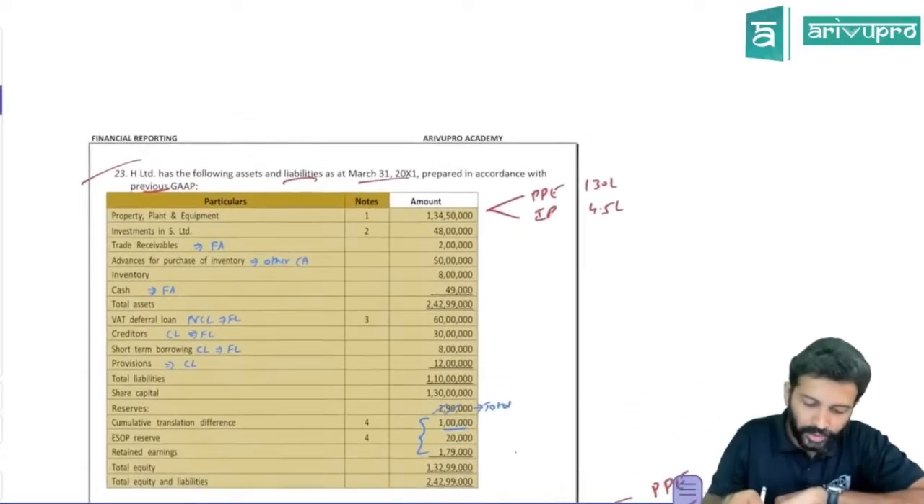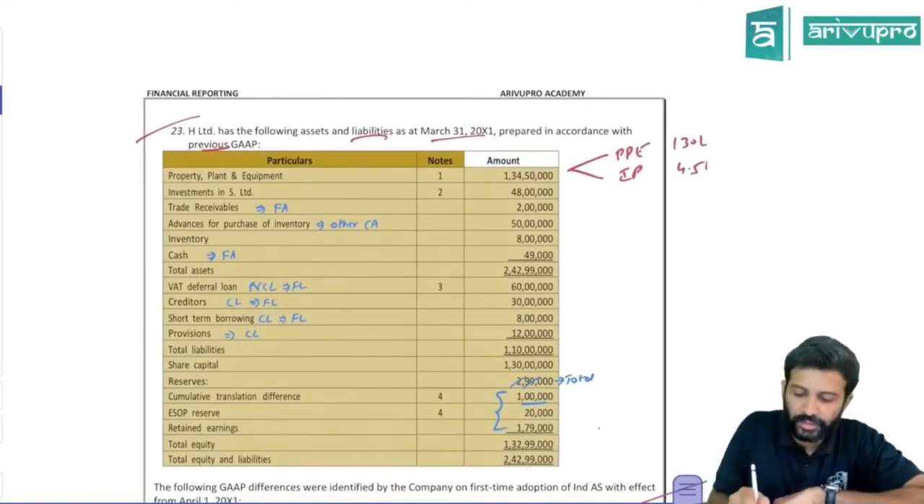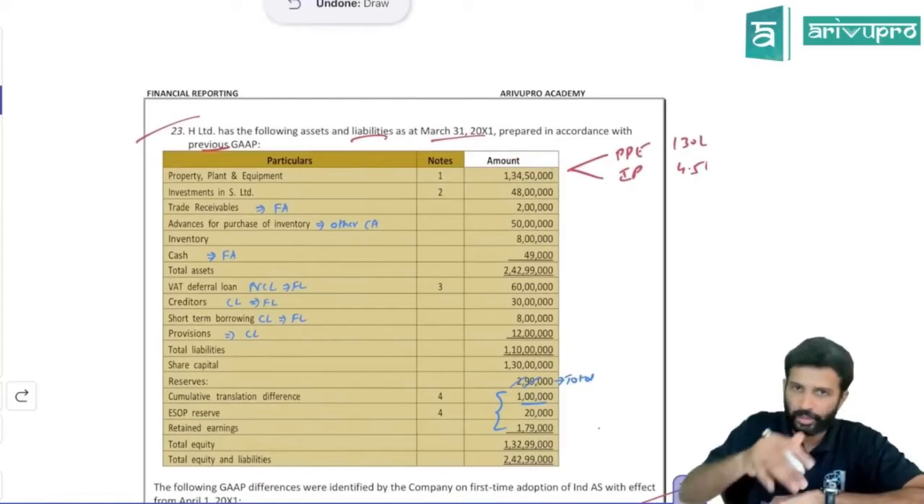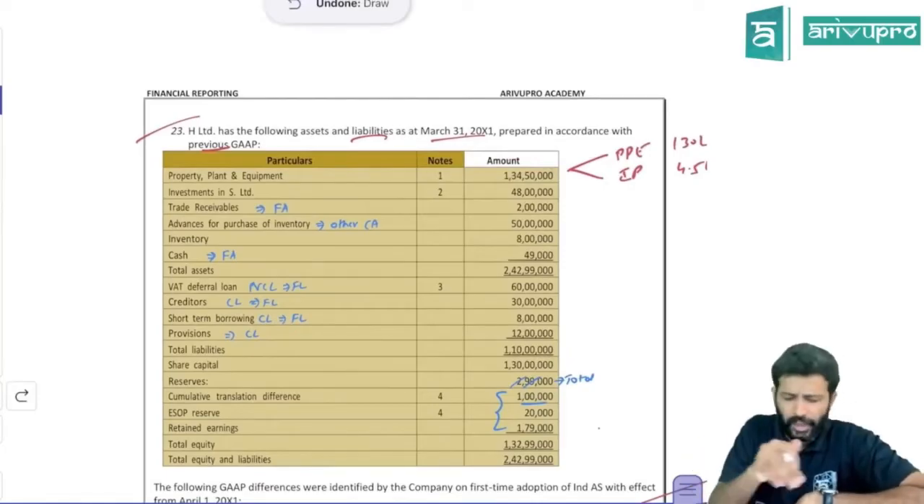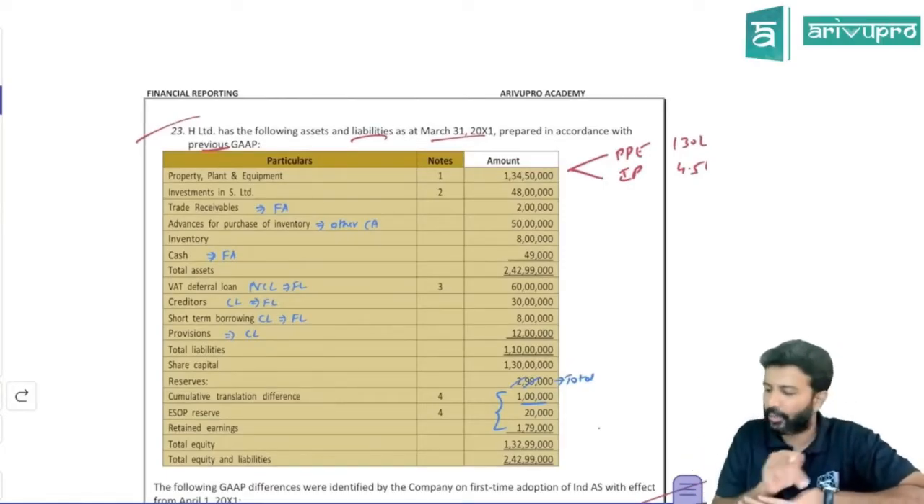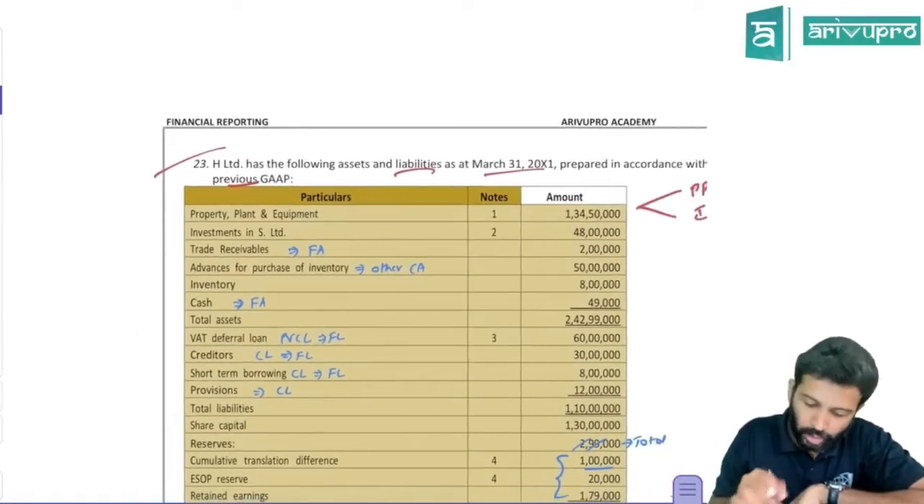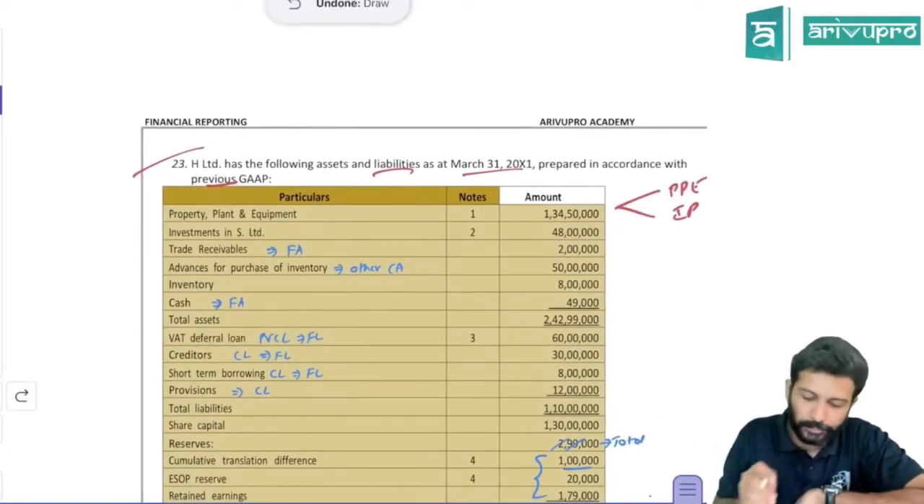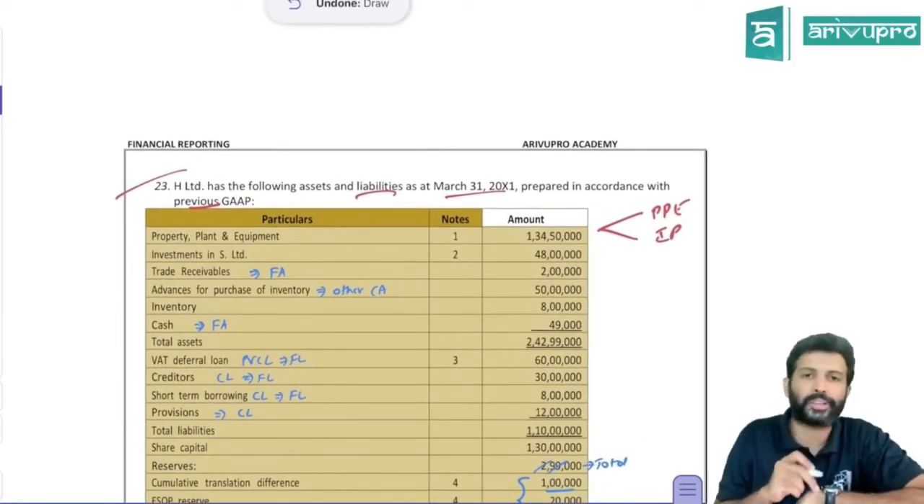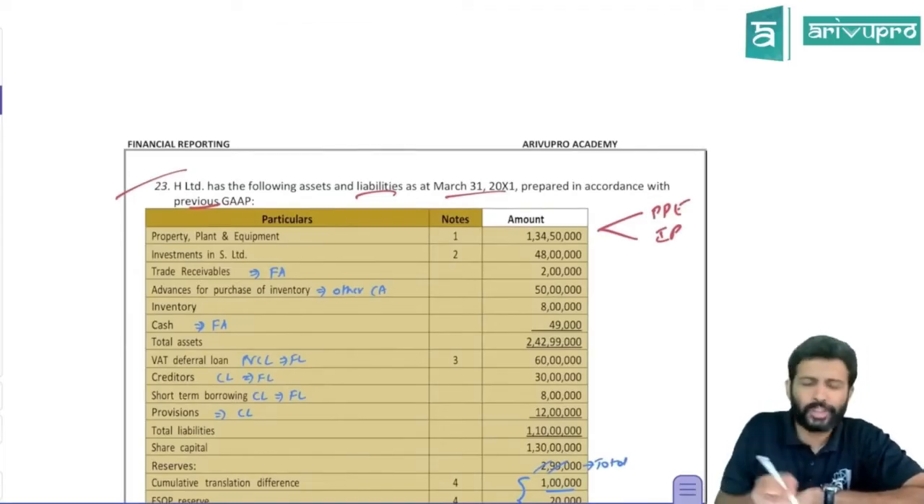Just look at this if you want. Now PPE is there, 1 crore 34 lakh 50,000. First, I'll quickly review that and then I'll take you through the adjustments. The main content will be in the adjustments. Then the investment in S Limited. So an investment made, you will obviously show it as a financial asset.